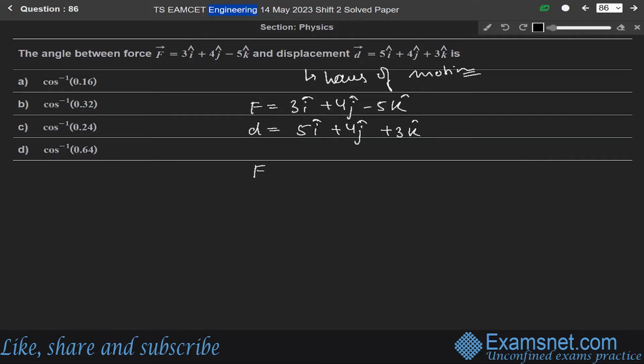We know that F dot D, since it is a dot product, equals FD cos theta. So cos theta equals F dot D over FD.